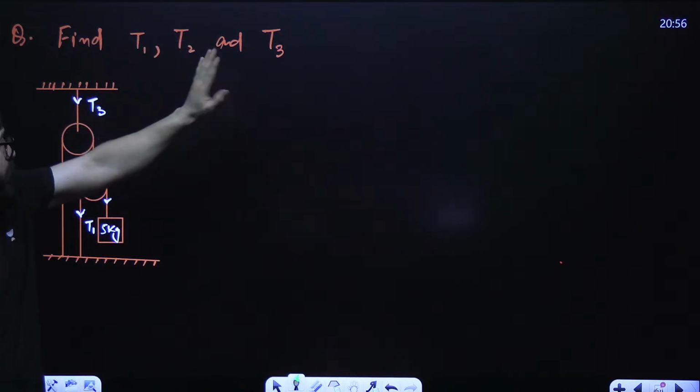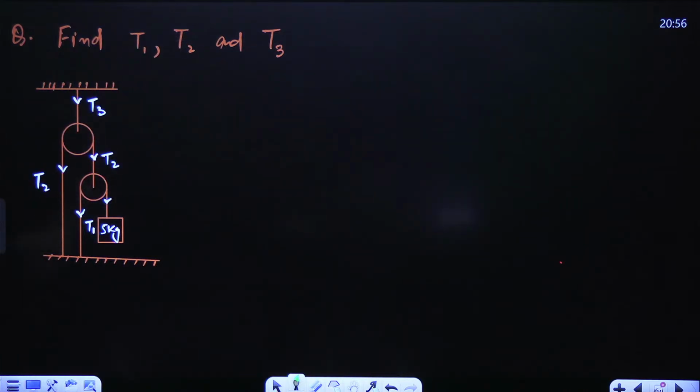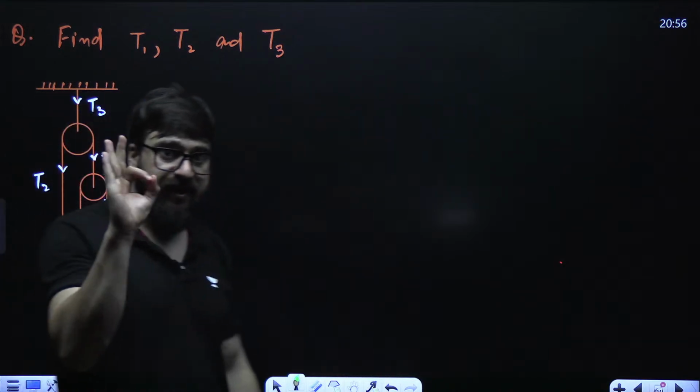Find T1, T2 and T3. You have got this particular system over here. Guys, see, I'll make you understand. You have to find tension T1, T2 and T3. Understand very carefully.